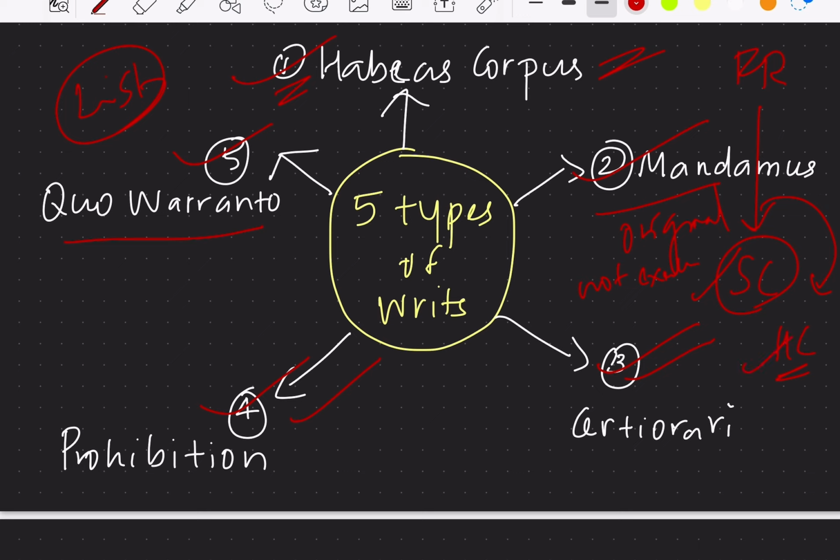And one more thing to be understood here is that Parliament can empower other courts also to issue the writs. So who can empower? That is Parliament, right? This is to be remembered. And also we must remember the list of writs. Let's study the meaning of each writ in our future video lectures.